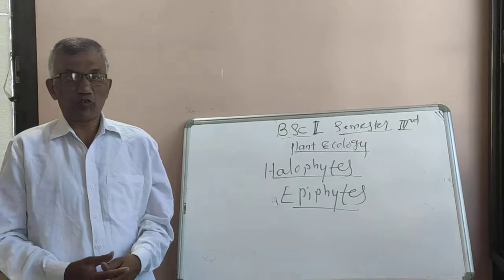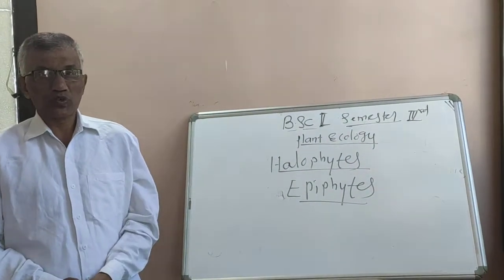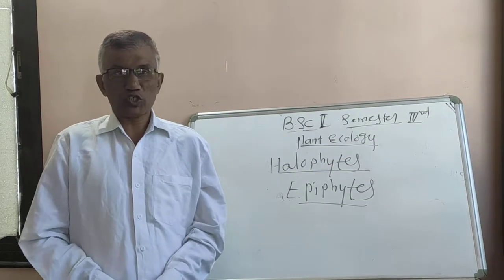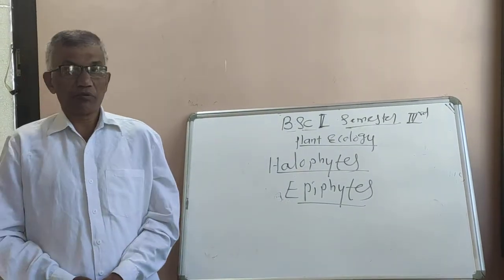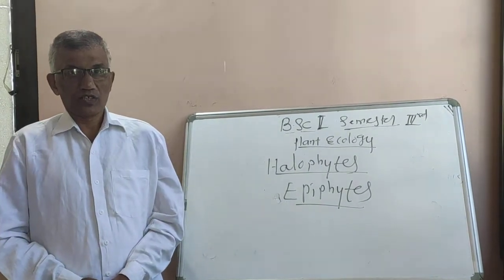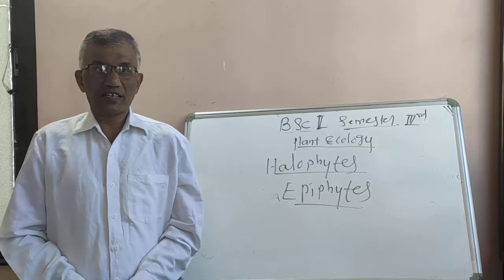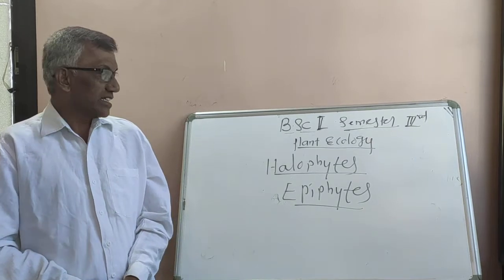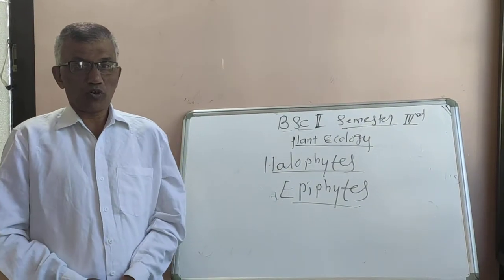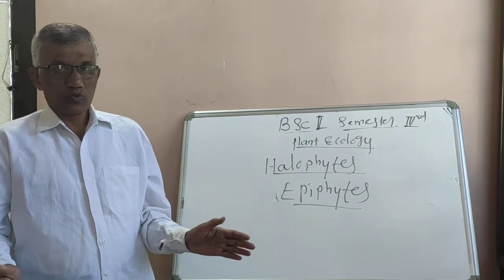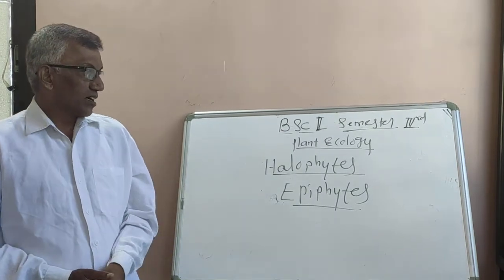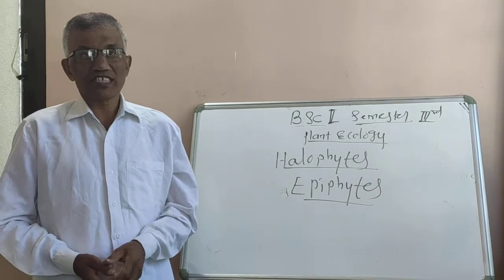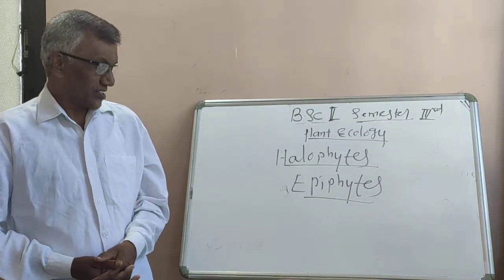Most of the halophytes prefer to grow in the seashore area, and for example the most common halophytes are mangroves. The fishermen in shallow water of the sea always plant these mangroves to stop the movement of eggs which are laid by fishes.